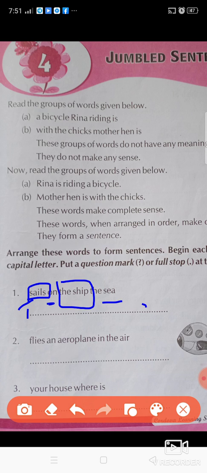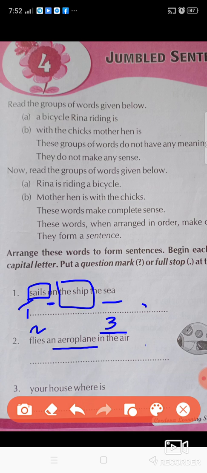Second one. An aeroplane flies an aeroplane in the air. So, here the first word is an aeroplane. Then the second one flies. Then the third one in the air. Then at the end of the sentence we have to add a full stop.